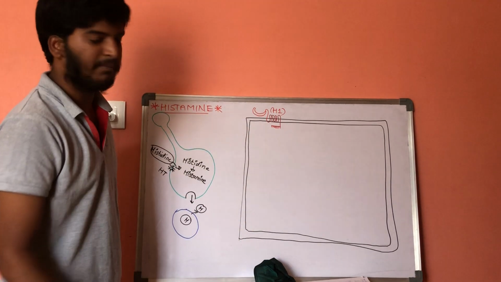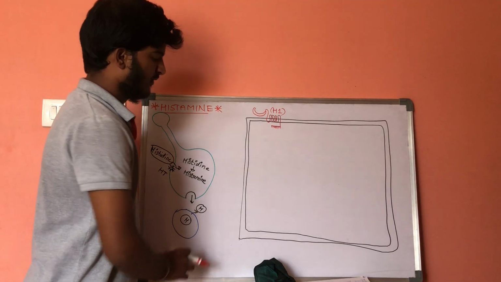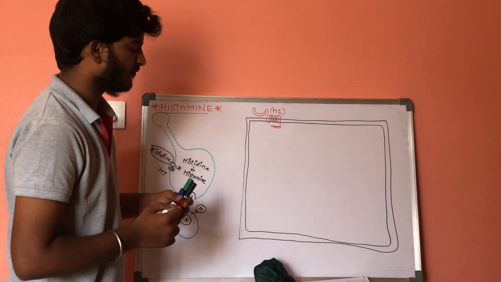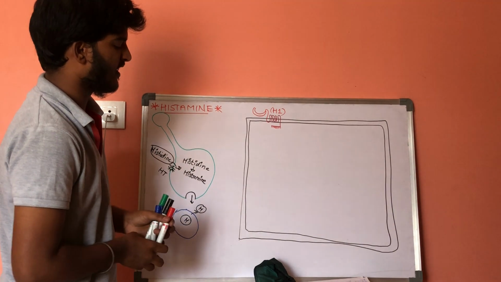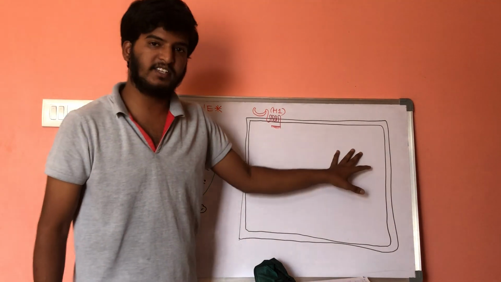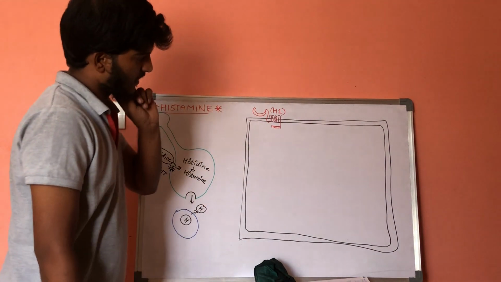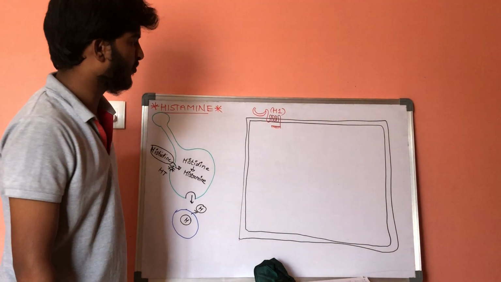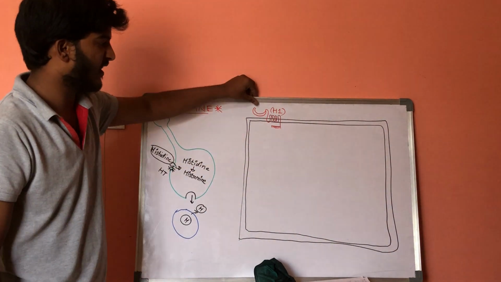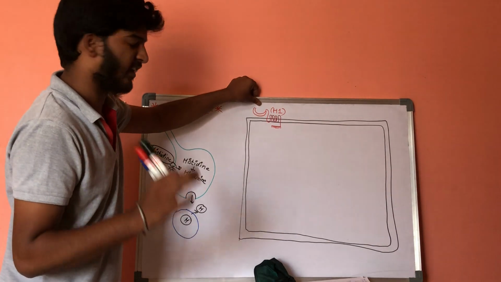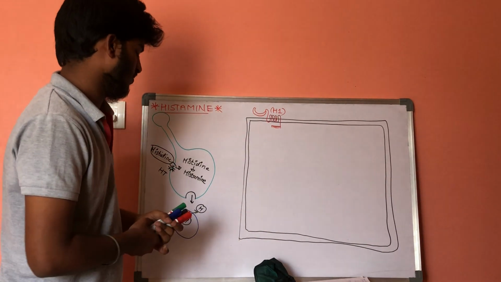This is the H1 type of receptor. Let us consider this is one smooth muscle cell, or else consider that this is a smooth muscle. On the smooth muscle, this is the histamine type 1, H1, receptor.